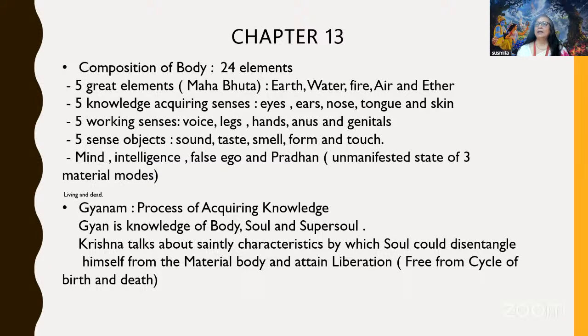And apart from that, it is mind, intelligence, false ego, and Pradhan. Pradhan is basically the unmanifested modes of material nature. So these are the 24 elements of which our body is made up. So this body is made up of these 24 elements. Then what is Gyan? And how can you get knowledge?